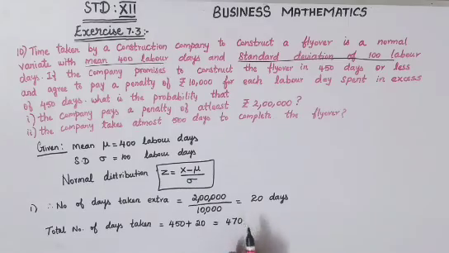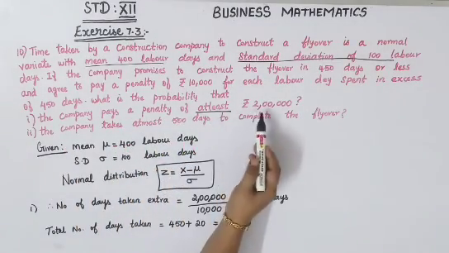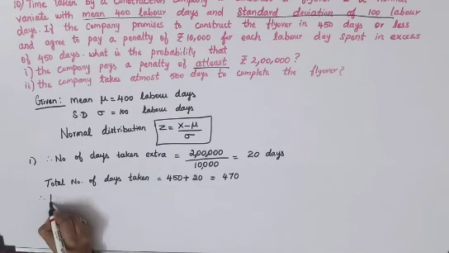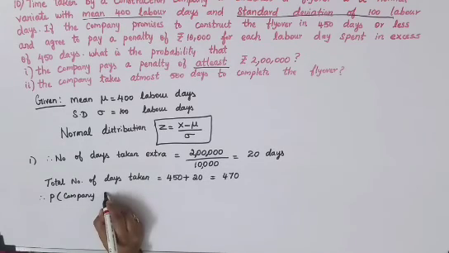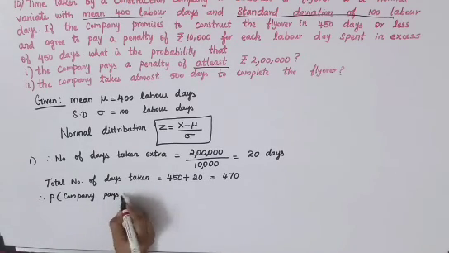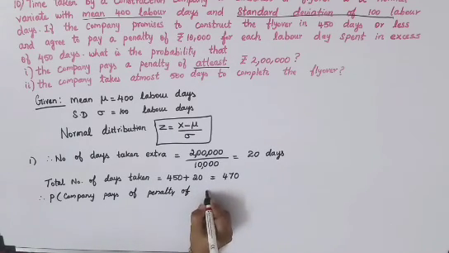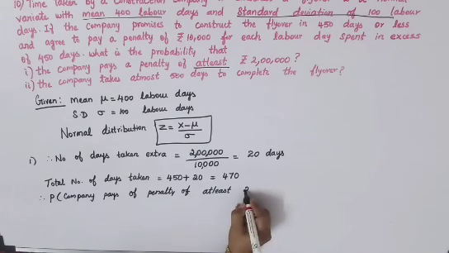Now they have asked, the company pays a penalty of at least 2 lakhs. For at least, we'll have to apply the condition. Therefore, probability of the company pays a penalty of at least 2 lakhs.